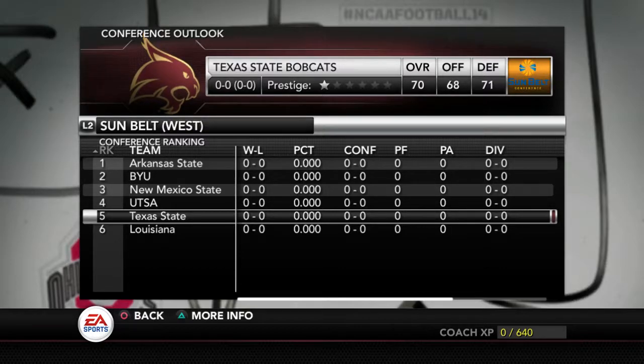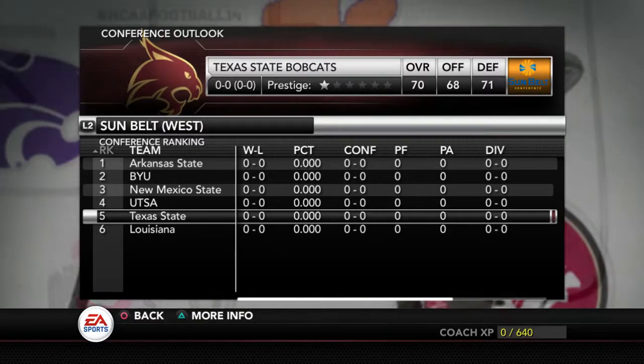Some of the stipulations I'm going to have in the dynasty, let me pull out my notes right here. When we recruit, we are only allowed 8 3-stars as a 1-star school. We can have as many 1 or 2 stars as we want.